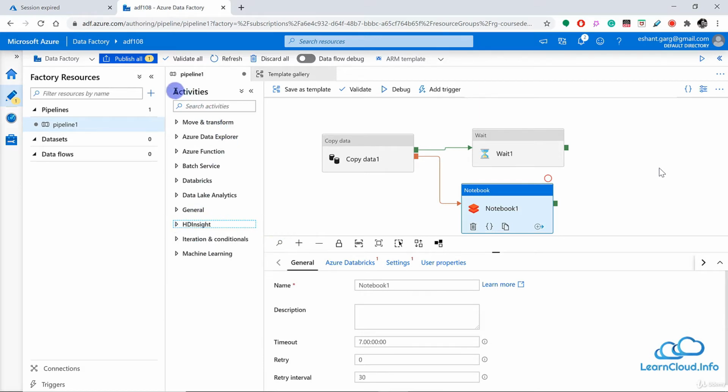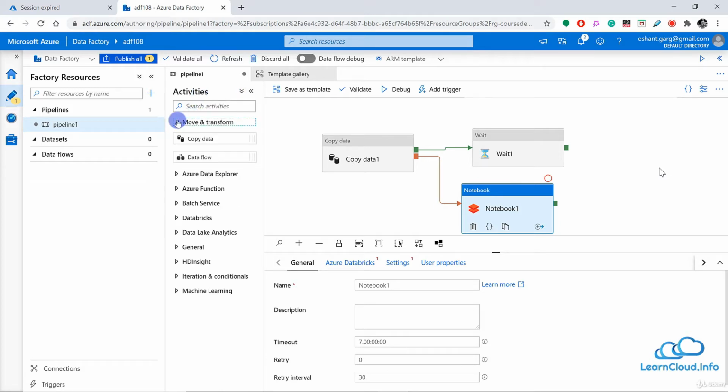Now, again, these activities are also divided into another kind of categories. In general, at the very high level, we divide the activities into three types. One is the data movement activity, which is used to move data from one source to the destination, and generally we use Copy Data for that. And then we have data transformation activities, which we use to process the data, to convert the data or clean the data or transform the data. And for that we can use many activities.